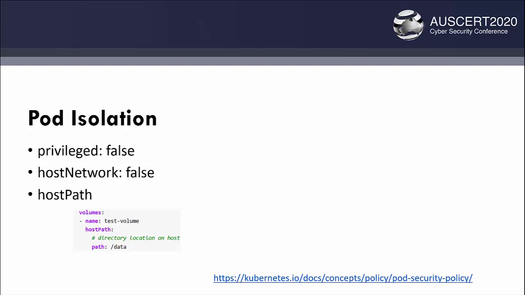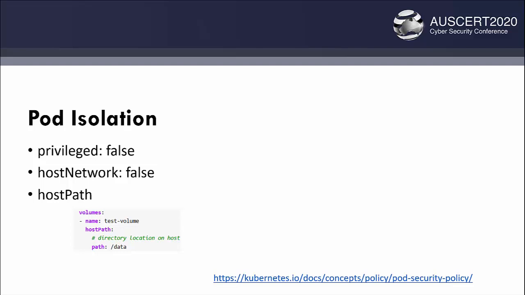This will make it harder for the attacker to break out of the container to the host node. If you set privileged to false... a privileged pod has access to all devices on the host, similar to any process running on that host rather than being in a restricted container. Allowing host network will share the host network with the pod, giving it access to the loopback interface and any services listening on the local host.